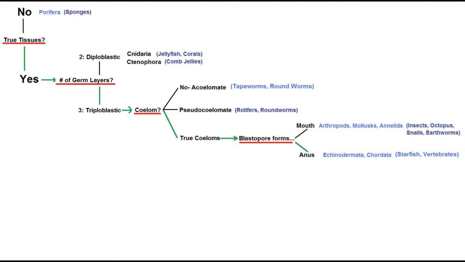Next, imagine sticking your thumb into a tennis ball. That's the shape of an early developing embryo, and the thumb indentation is called a blastopore. In organisms like insects, it forms the mouth. You will never ever find an insect where the blastopore forms the anus, or one without a coelom, or one with 2 germ layers, or one without true tissues. For starfish and vertebrates, the blastopore forms the anus.